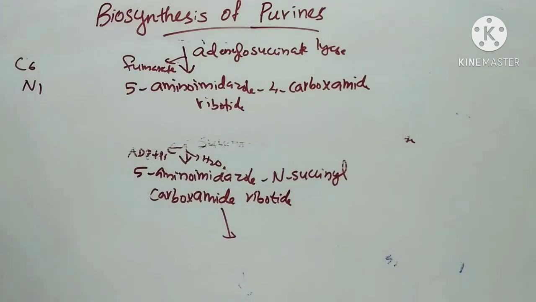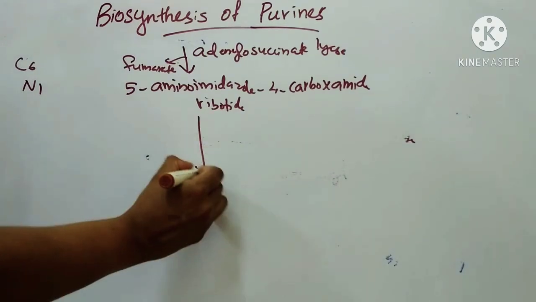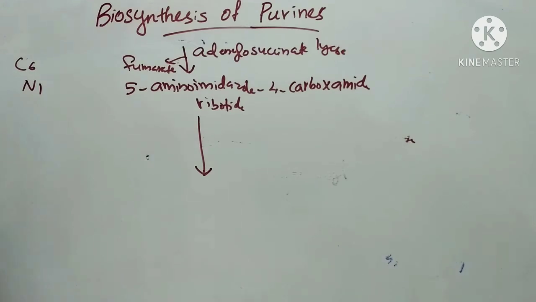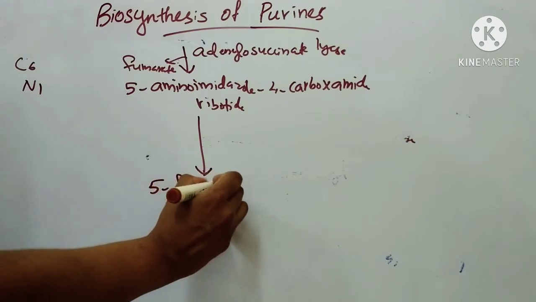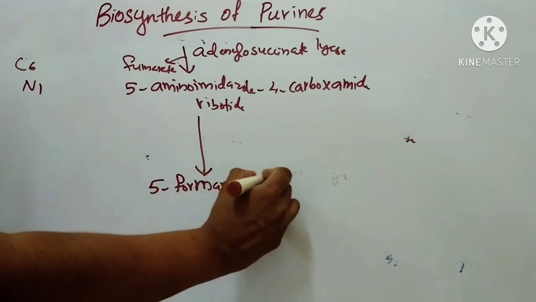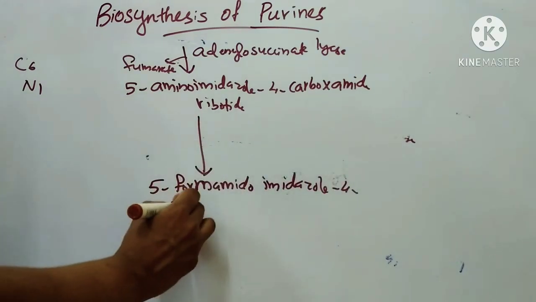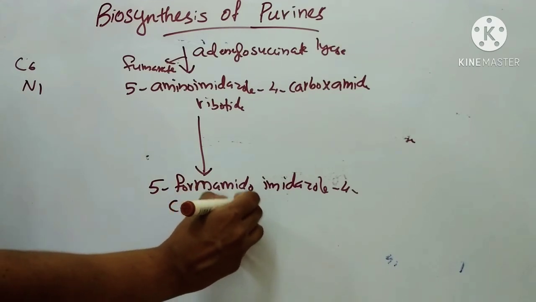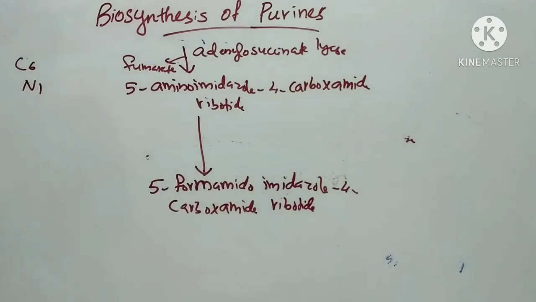Next step is formation of 5-formamidoimidazole 4-carboxamide ribotide. This is the step. It is otherwise called 5'-phosphoribosyl 5-formamidoimidazole 4-carboxamide.